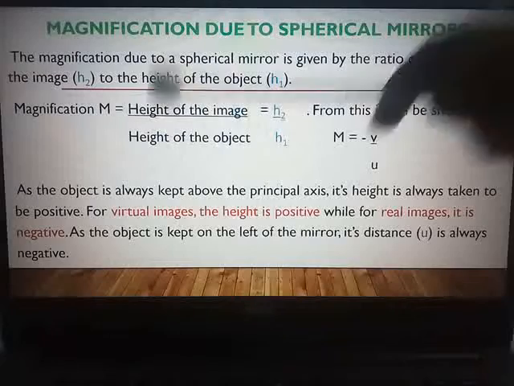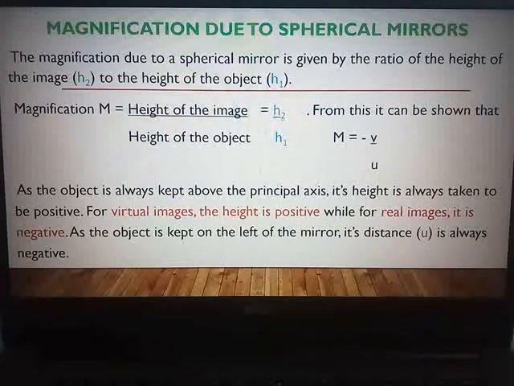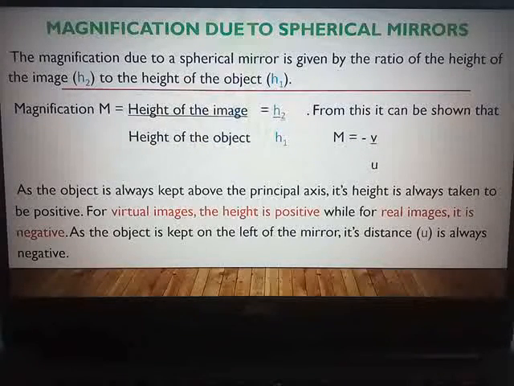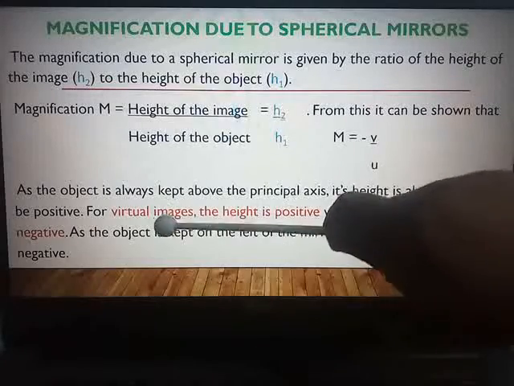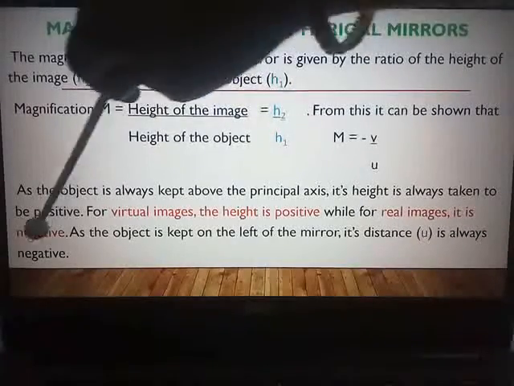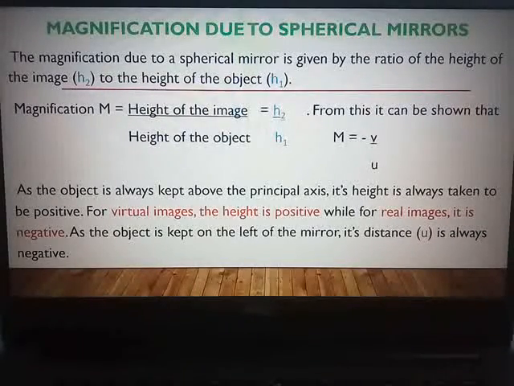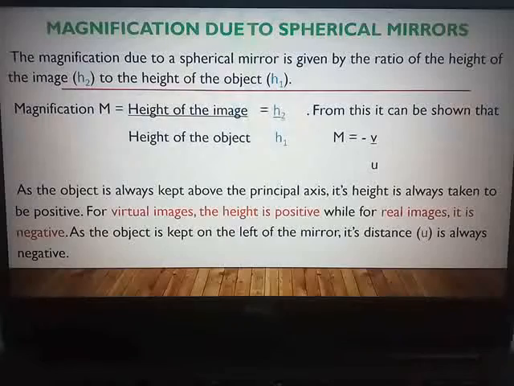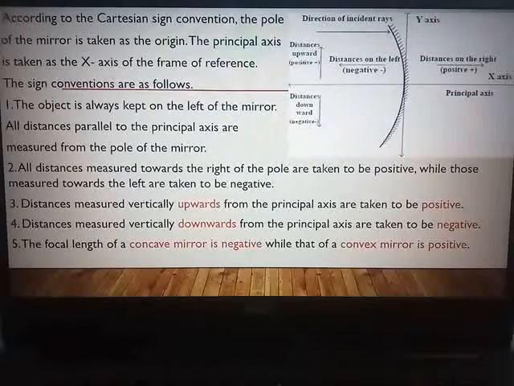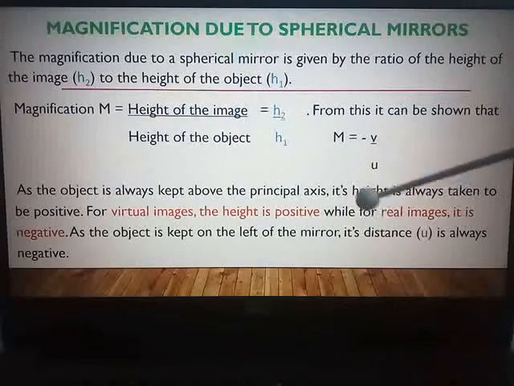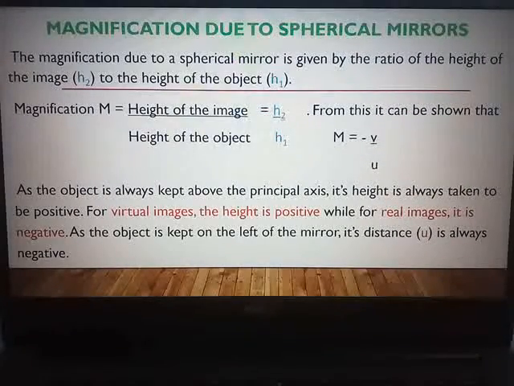Now you always know that the object is kept above the principal axis, so its height is always taken as positive. For virtual images the height is positive, while if the image is a real image, the height is negative. Very, very important last point: as the object is kept on the left of the mirror, its distance u is always negative.